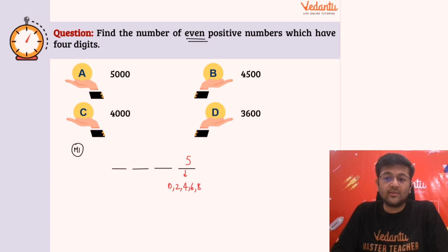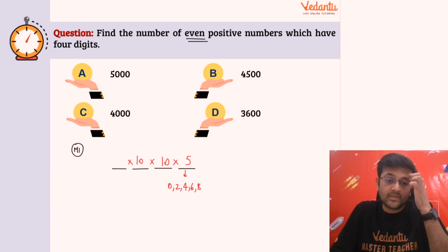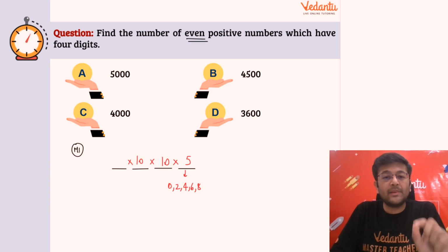Now let's say I placed one of the digits there. In the second last place, I will have 10 digit options, from 0 through 9. And before that again, I will have 10 options, again 0 to 9. Now coming to the first place, I will have 9 options. That's the difference here, because I can't place 0 there.